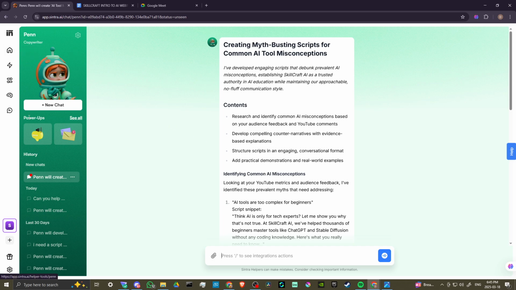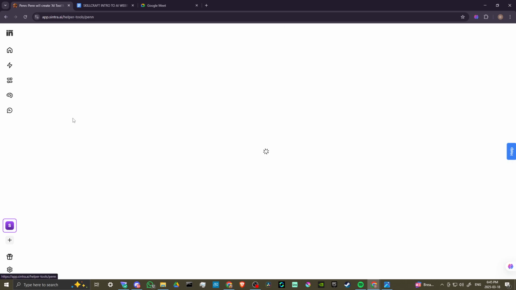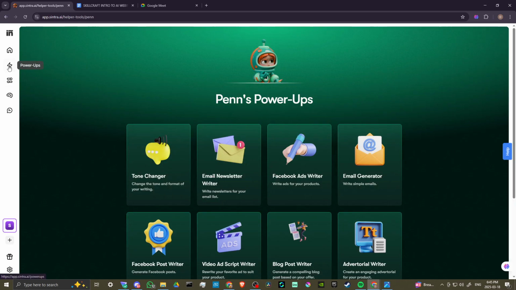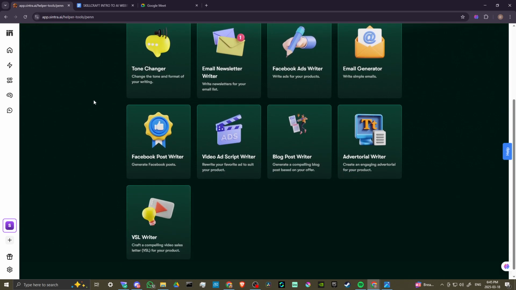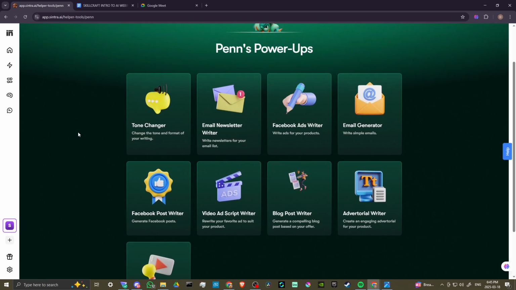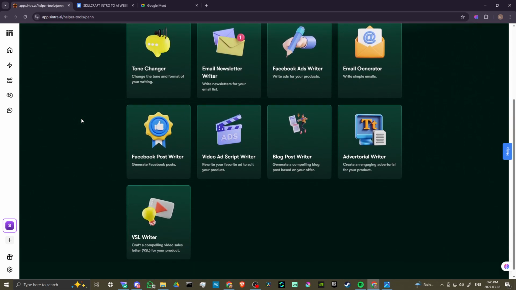Let's go ahead and take a look here at Penn's Powerups. So on the left-hand side here, you're going to find this section that says Powerups, and each AI employee has its own specific set of power-ups to explore. And if you want to go to power-ups, then you'll get a complete list of all of the power-ups that you have available. But in this case, these are Penn's power-ups.